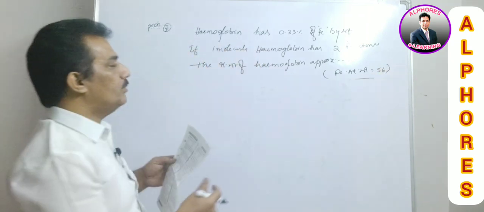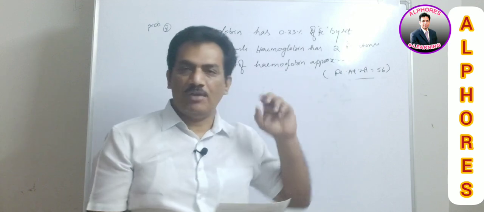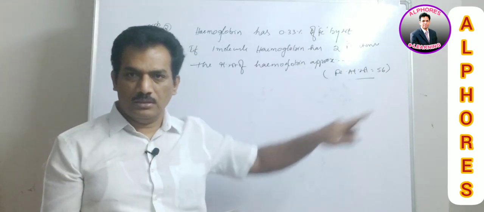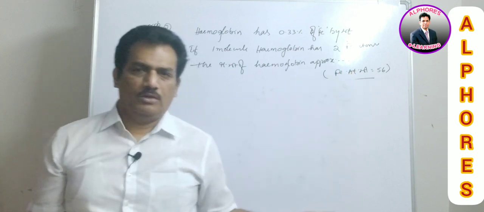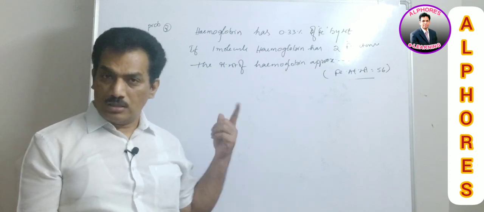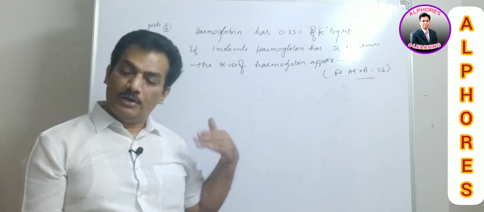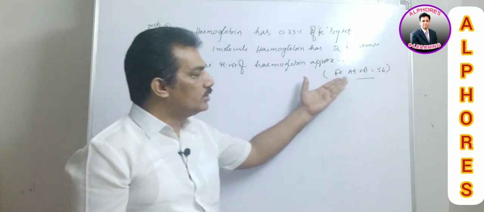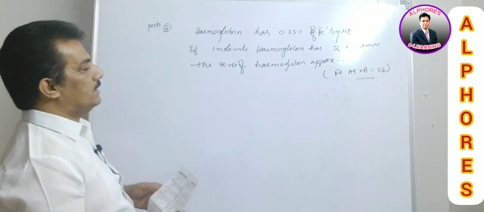Mostly already in previous sessions I told you that in case if it is heavier element, they will provide the atomic weights within the brackets. The same is given here. So iron, if you know that iron atomic weight is 56, directly you can use, or otherwise they are providing that atomic weight within the square bracket. Not only for this, for any heavier elements they will provide like that. So you need not worry about the atomic weights of higher elements. Clear?